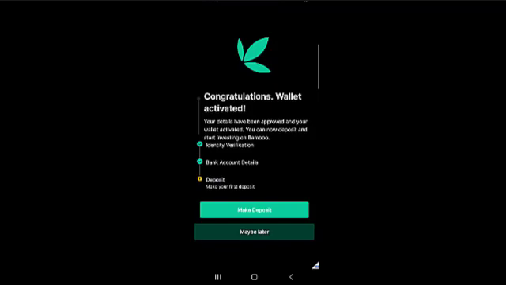So once you input your bank account number, the name on your bank will automatically pop up. Okay, the two pieces of information that you need to input there are the name of your bank and your bank account number. Once that is input, the name on your account will automatically be populated for you. And then you click on next, it brings you here showing you that your wallet is active. If you follow this thread, you can see here it says your wallet is active, the bank account details has been connected.